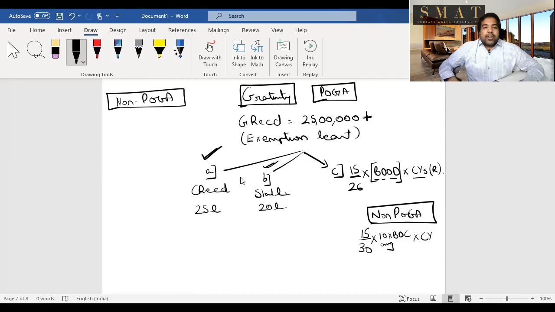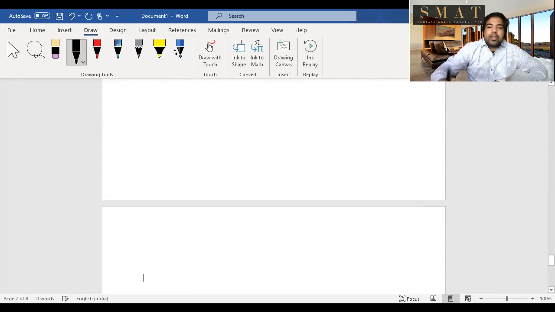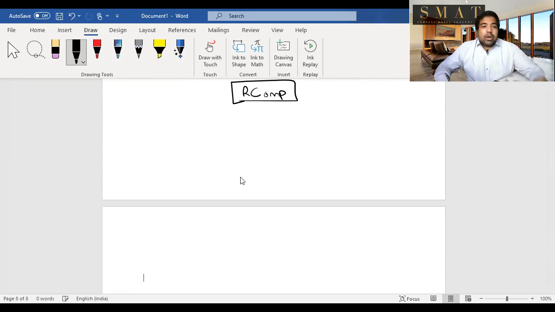And last, guys, retrenchment compensation. Retrenchment compensation is basically whenever you're leaving an organization, or whenever an organization is downsizing. Unfortunately, it's a very bad thing. They make you leave, and they pay you a certain compensation. Let's say they're paying you 7 lakh rupees. So you will add that 7 lakhs first. That is the compensation that you received. So you will add the 7 lakhs.